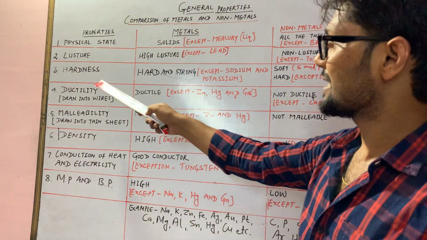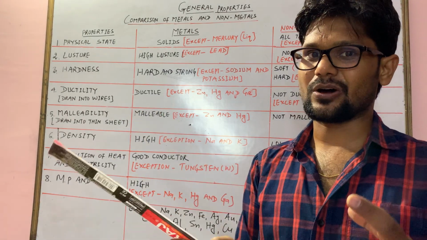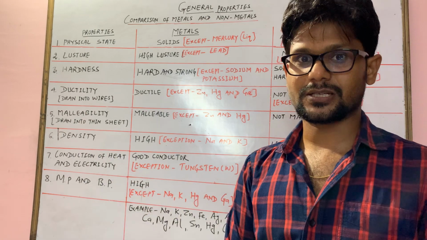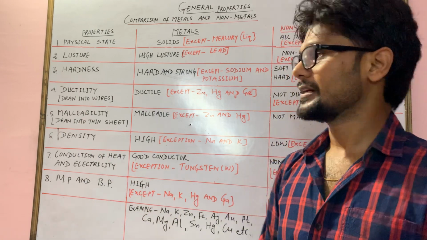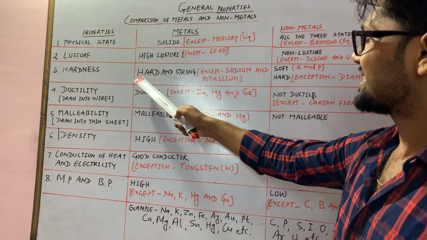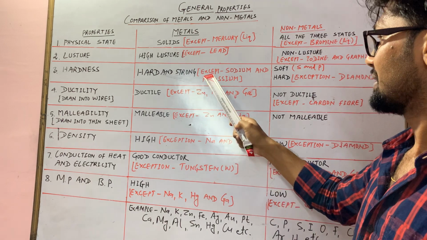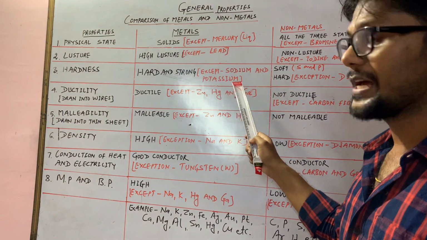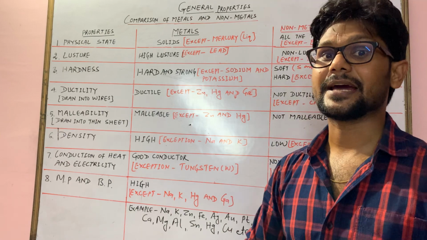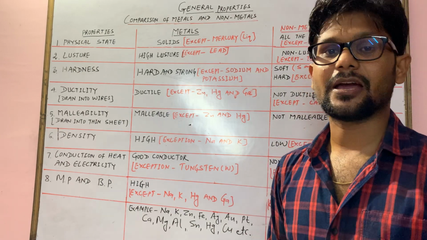Now we'll go to the next property, that is hardness. Hardness, you know that it is in solid. If you apply force, is it compressible or not? That is called hardness. Now you come to the column metal. Metals are hard and strong except sodium and potassium. Sodium and potassium are metals, but they are soft. You can cut them with a knife.